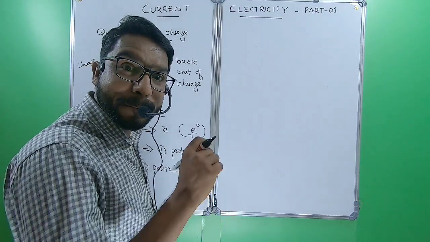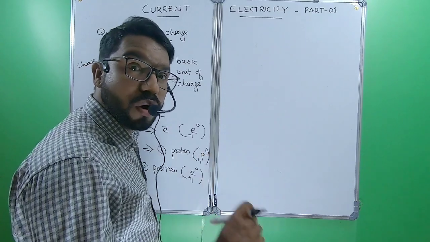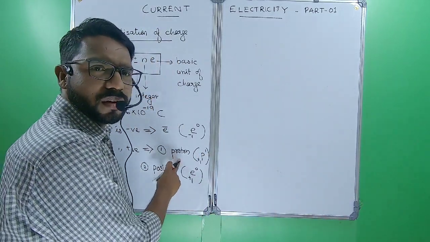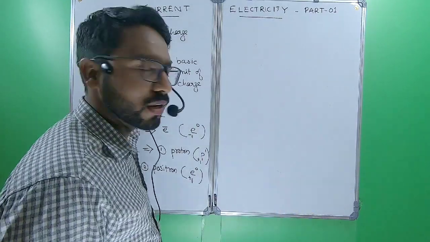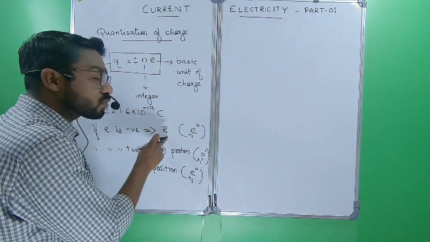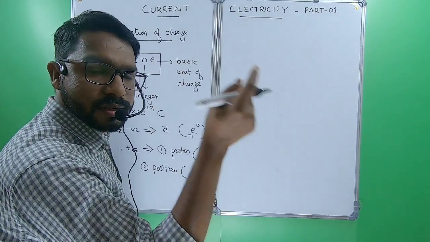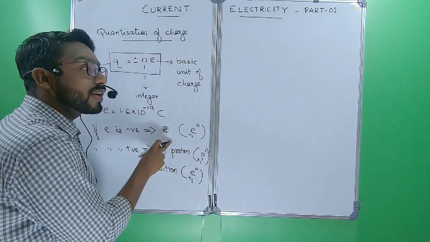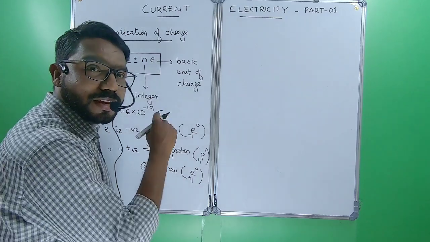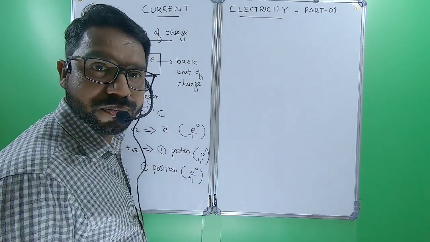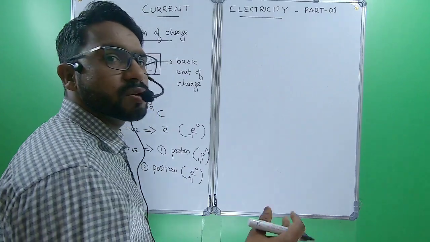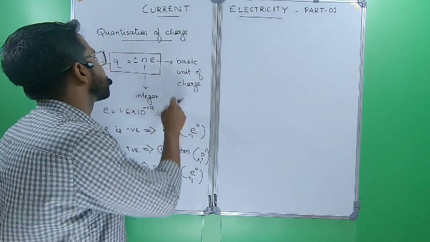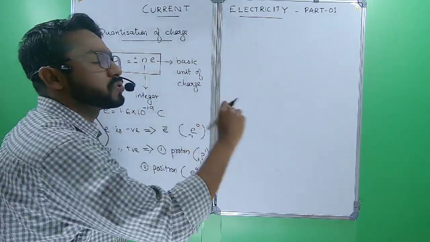That is the strongest basic force in nature. So protons will normally not be free from an element. Electrons are revolving around the nucleus in an atom, so electrons can be ionized. So deficiency or excess of electrons generally indicates the charge of a body.